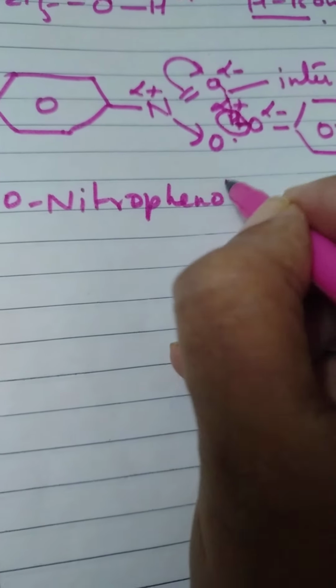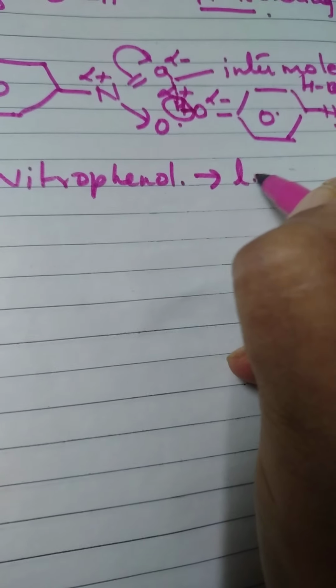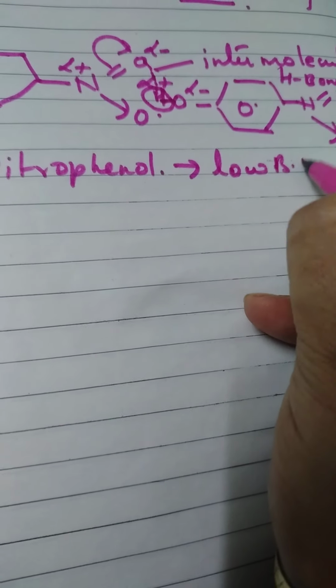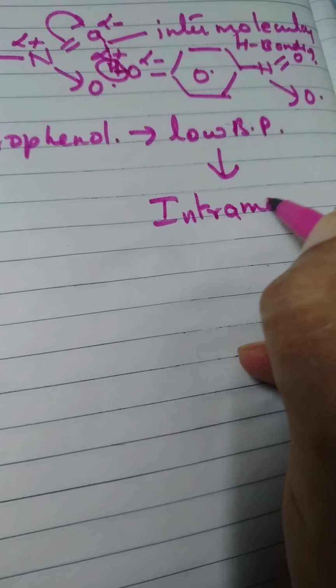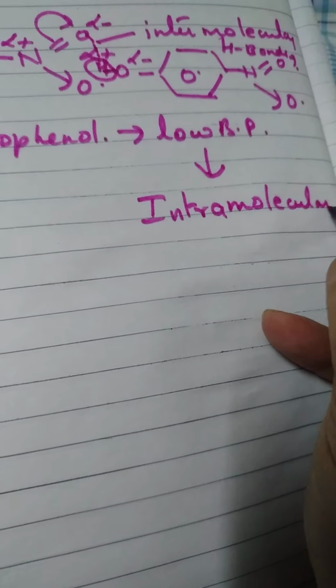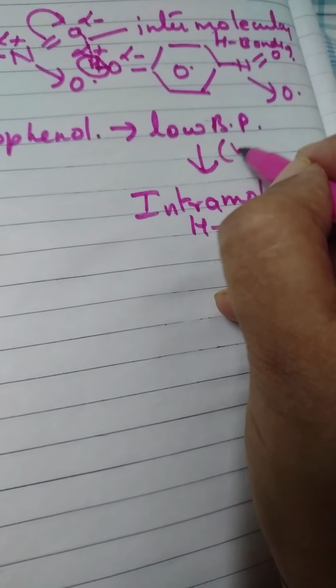Okay, so we come to this. See, orthonitrophenol will have low boiling point because it will have intramolecular hydrogen bonding within the molecule, and it will be volatile.